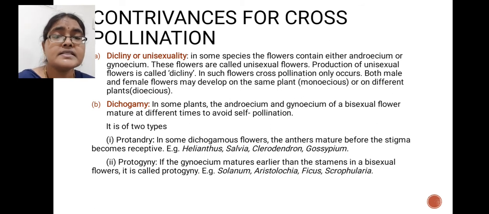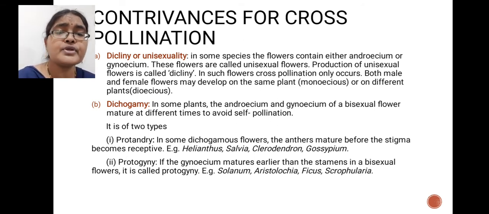Dichogamy is just opposite to homogamy. Here in bisexual flowers both sex organs are present, but androecium and gynoecium reach maturity at different times. That prevents self-pollination and promotes cross-pollination. So dichogamy means in bisexual flowers the male and female sex organs reach maturity at different times to avoid self-pollination. That is called dichogamy.